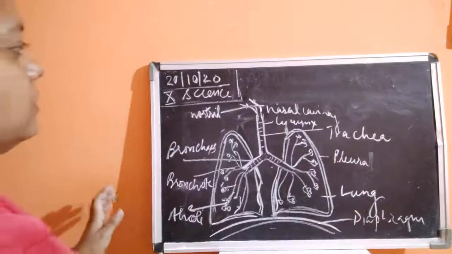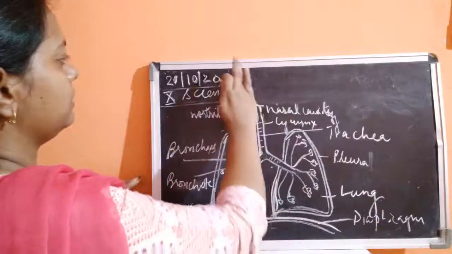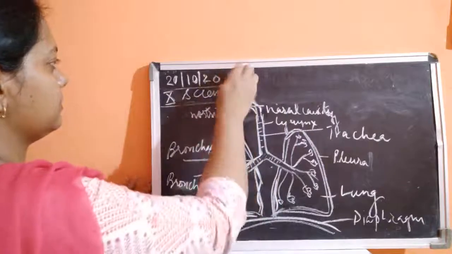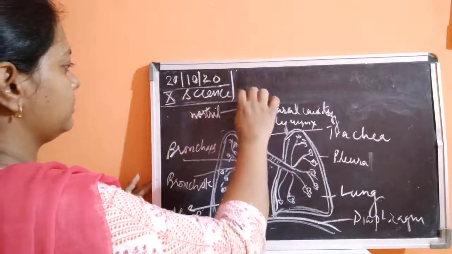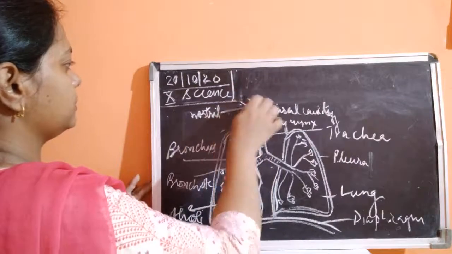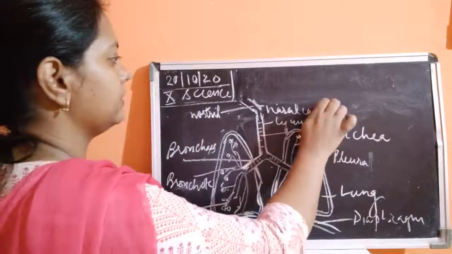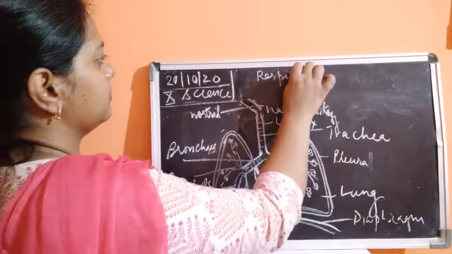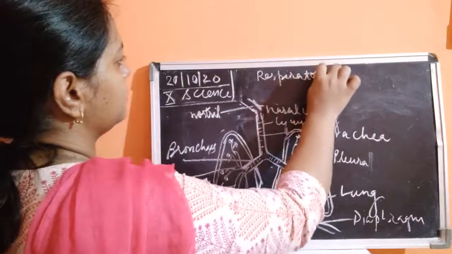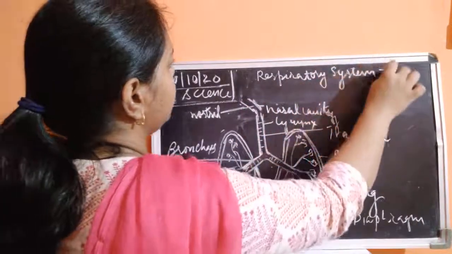Cavity. Okay. This is the nostril. Okay, this is the nasal cavity of humans.